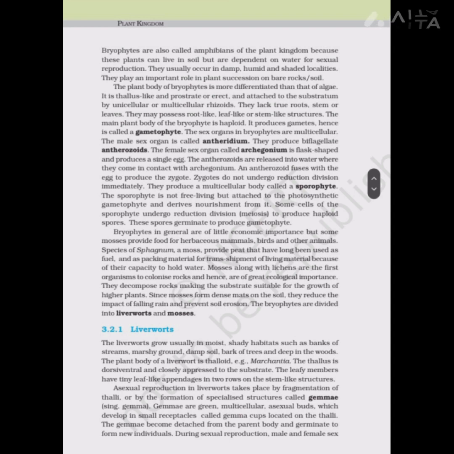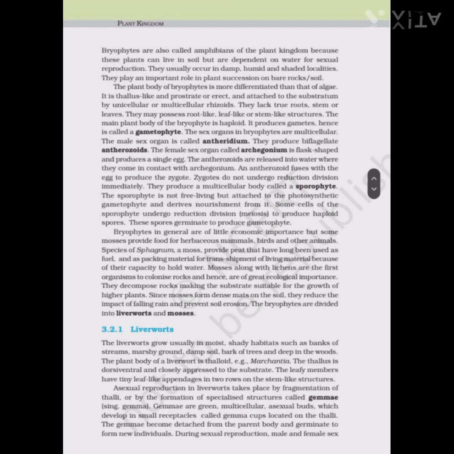Mosses, along with lichens, are the first organisms to colonize rocks and hence are of great ecological importance. They decompose the rocks, making the substrate suitable for the growth of higher plants. Since mosses form dense mats on the soil, they reduce the impact of falling rain and prevent soil erosion. The bryophytes are divided into liverworts and mosses.